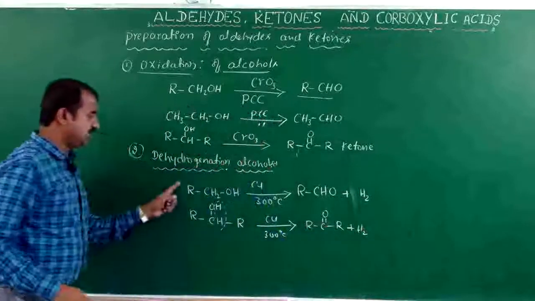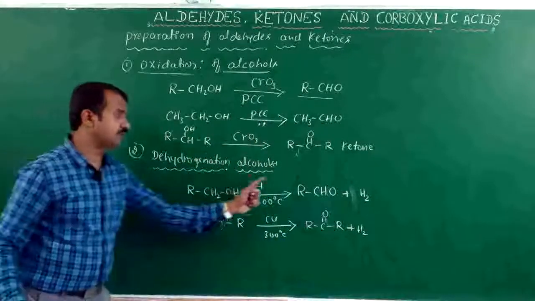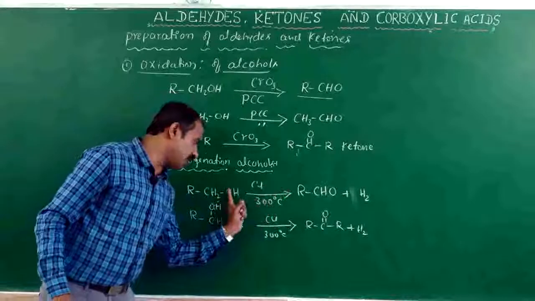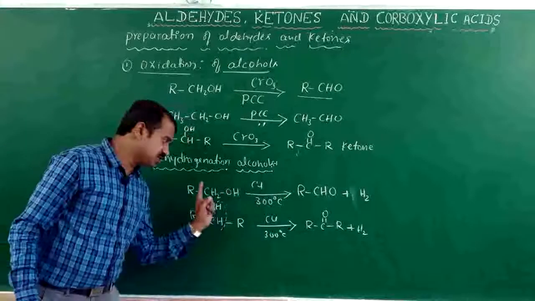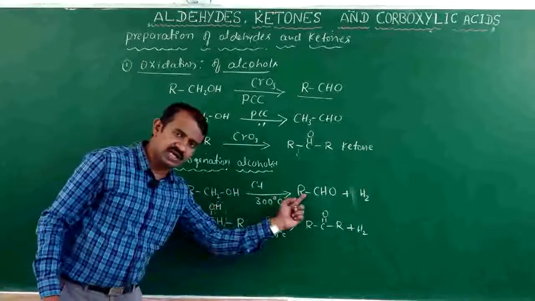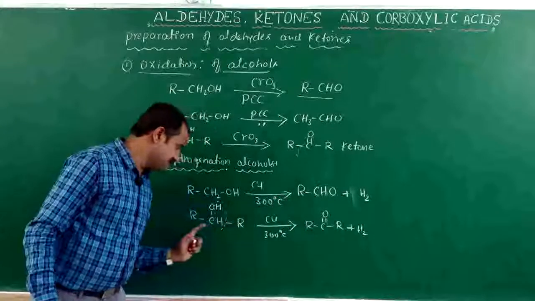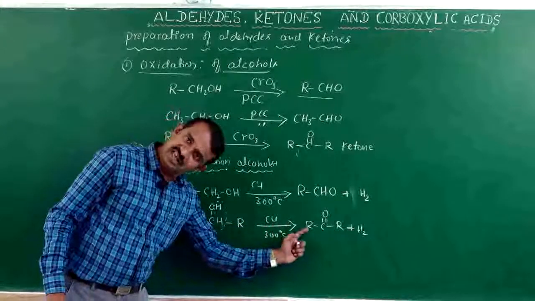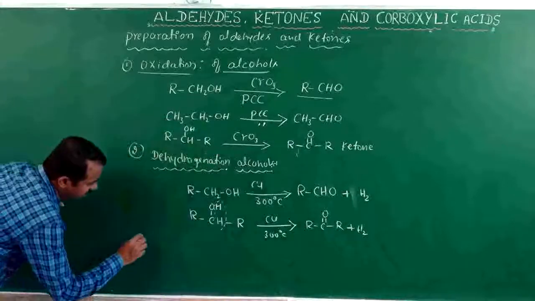This is also dehydrogenation of alcohol, primary alcohol and secondary alcohol. If we use a primary alcohol we get an aldehyde, and with a secondary alcohol we get a ketone.